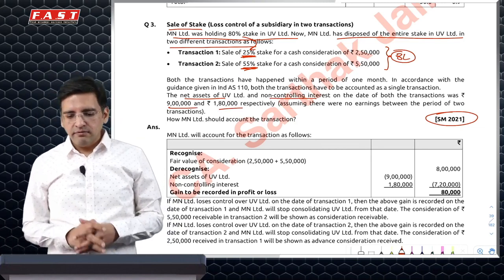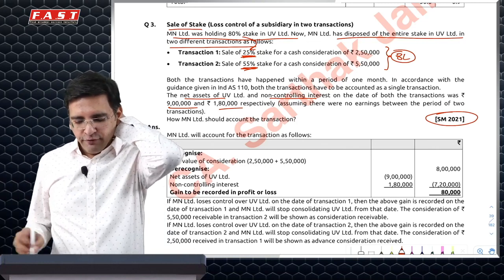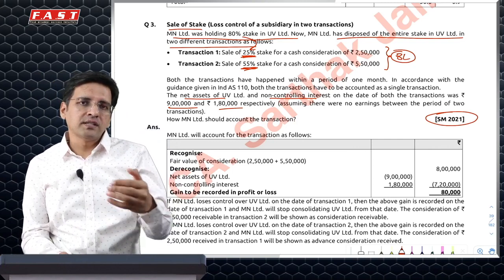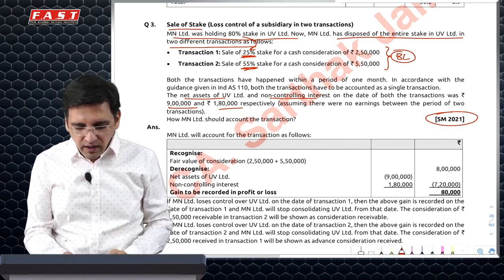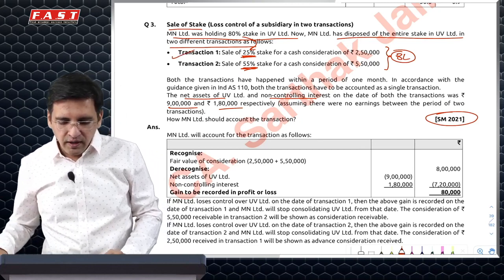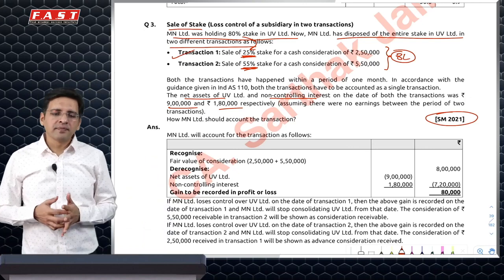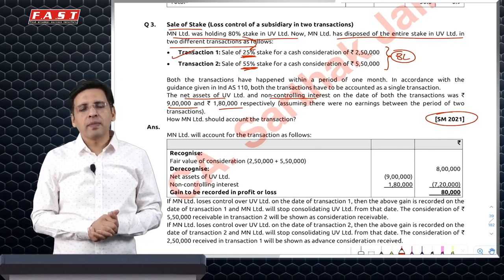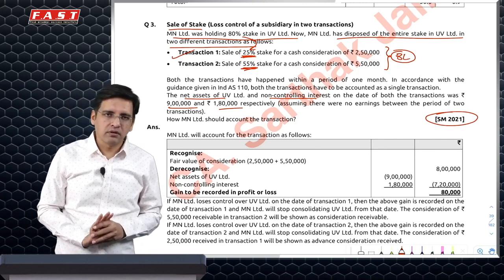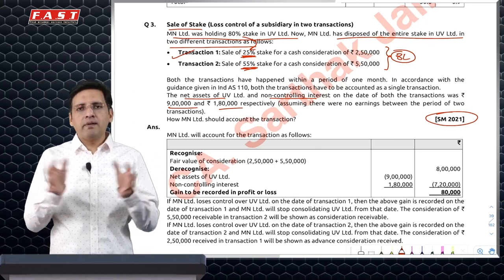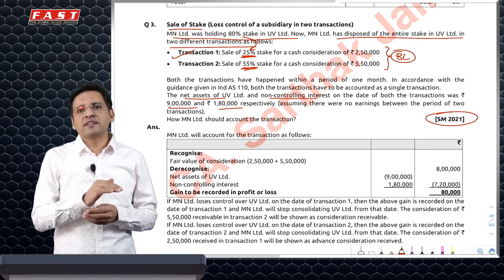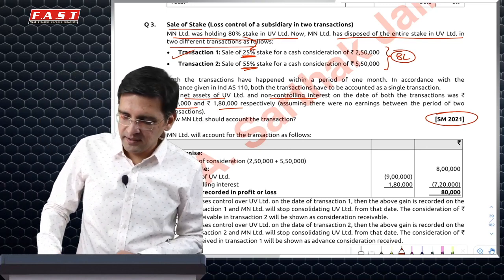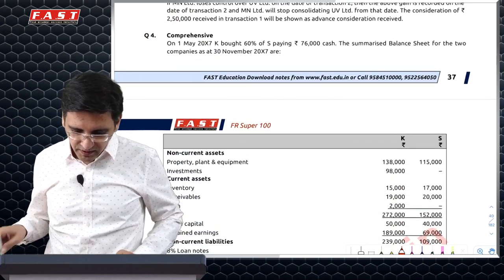One question would come: when do I recognize that I have lost control? If this was one contract under which the sales have happened in two tranches, and the contract was done on the first date itself, you will derecognize all the assets and liabilities on the first day itself. For 25%, 250, you will receive it, bank debit, and for the balance 550 you will debit receivable. However, if in the first transaction control was not lost and it was lost in the second one, but it was all planned together, then the first 250 would be treated as advance. Then you will say I have received another 550, the 250 advance will be transferred, and the gain would be recognized. So that is something which has been explained.